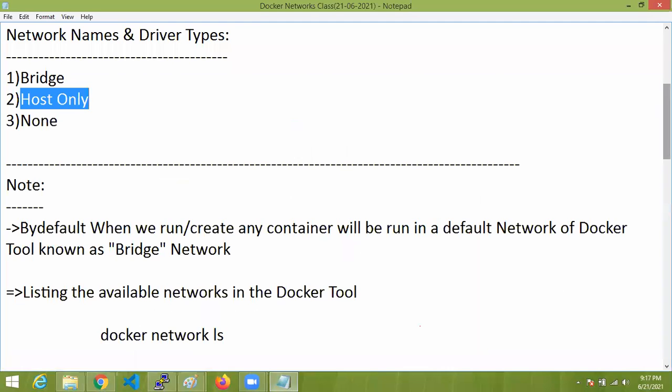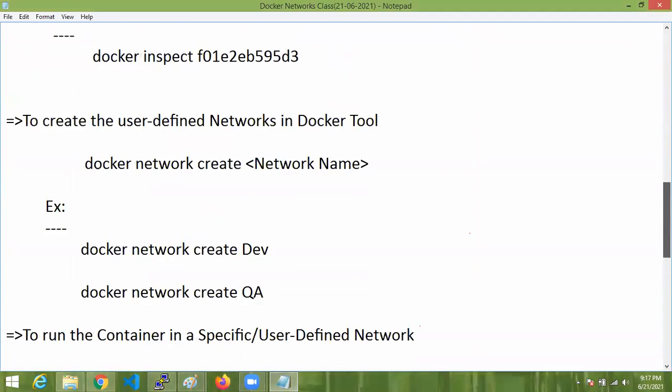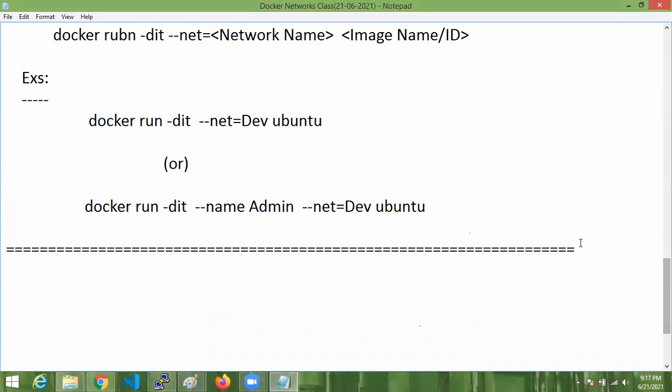Next, for host only network, or we can say the host network.